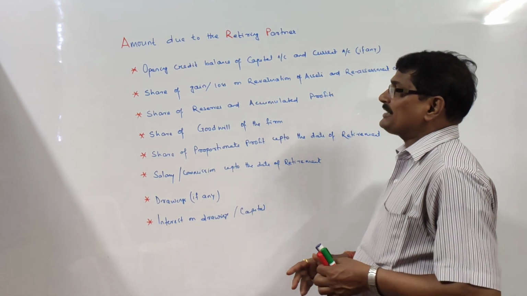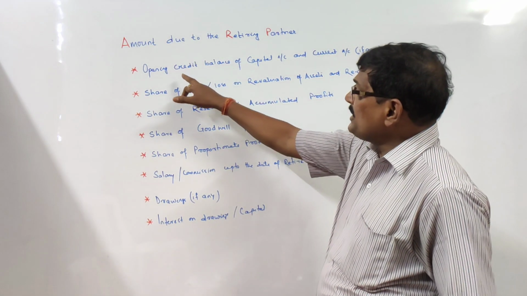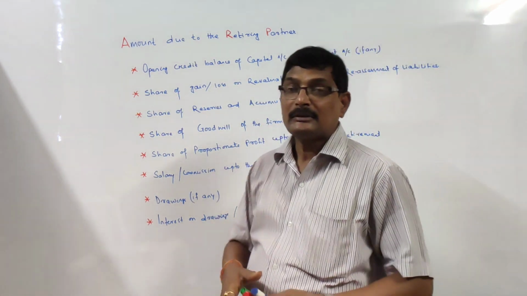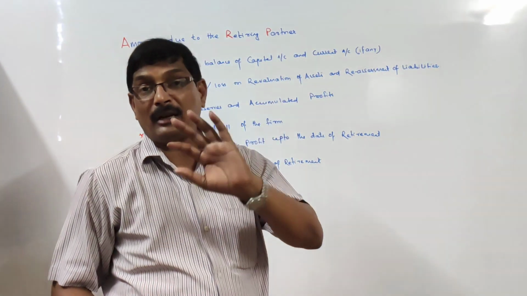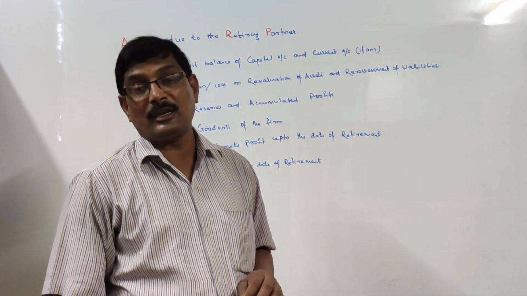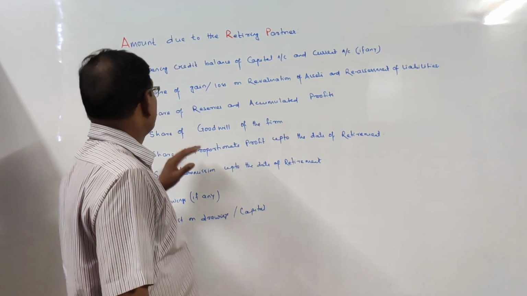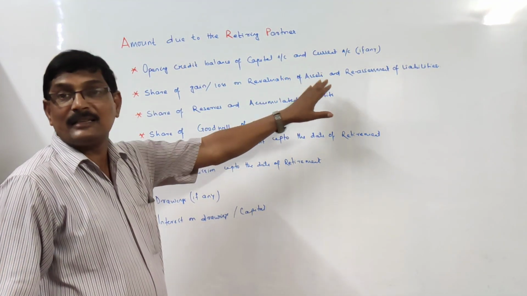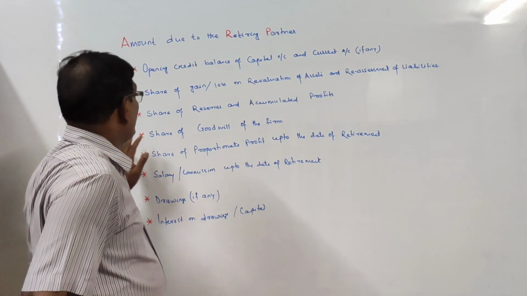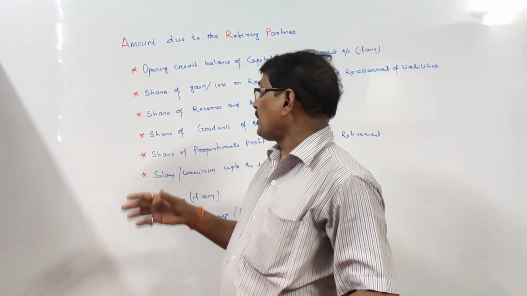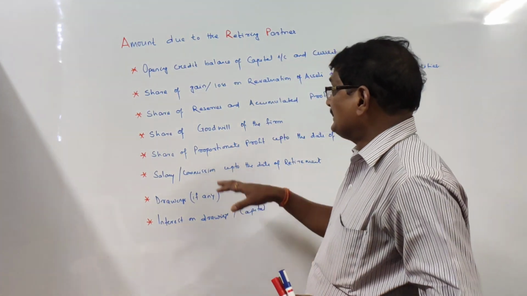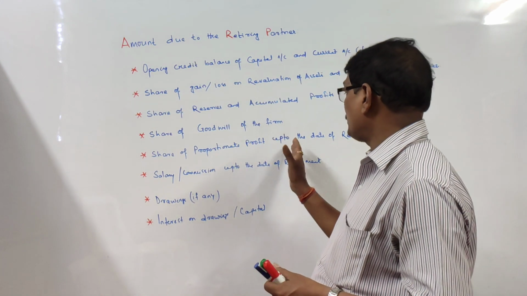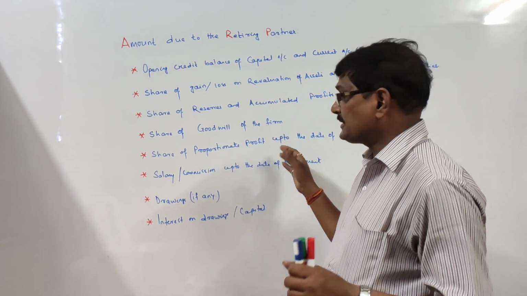It is quite obvious that it consists of the opening credit balance of capital account and current account, if any. In case of fixed capital, there will be both capital account and current account, and in case of fluctuating capital, only the capital account will be there. Then the share of gain or loss on revaluation of assets and reassessment of liabilities, we already discussed. Then shares of reserves and accumulated profits, and share of goodwill of the firm, we have also discussed.